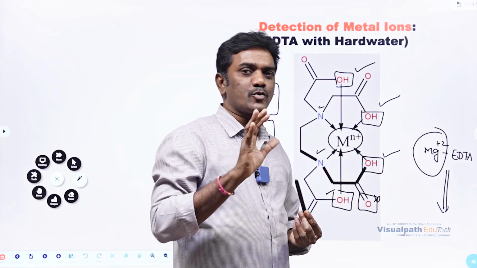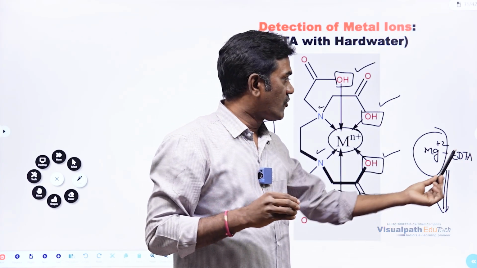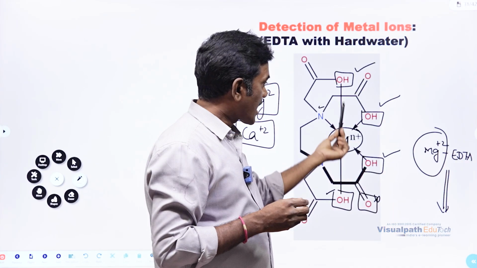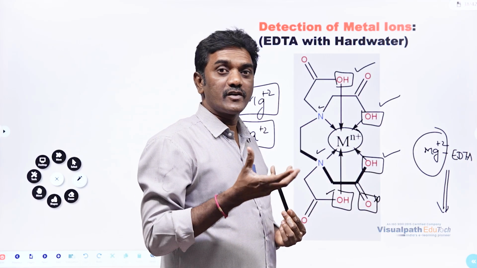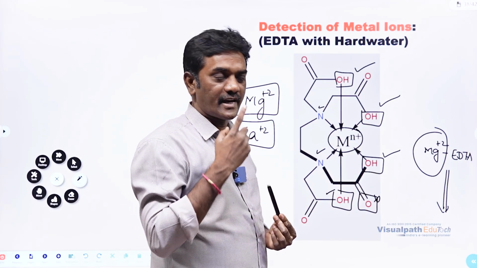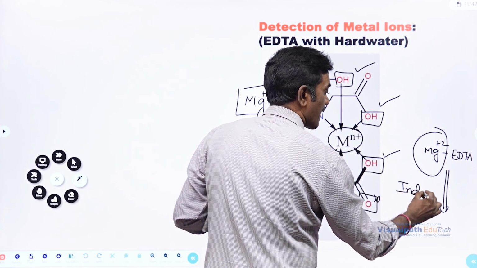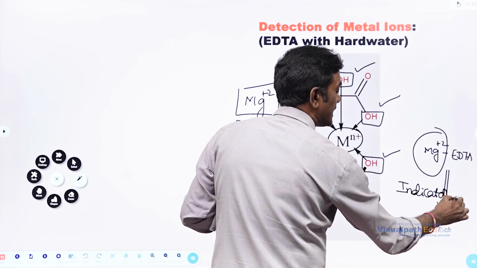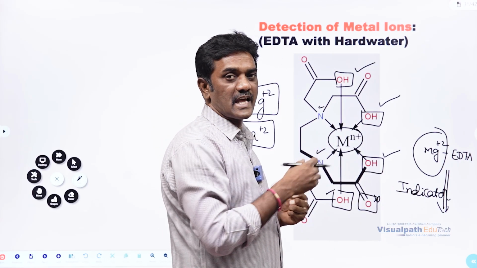Just add EDTA to the water which is containing magnesium ions. Surely it will form a complex. Why? Because it has a capacity to form a complex with the magnesium ions. But we cannot identify the complex formation by using our naked eye. So what to add? We will add some indicator. What is the role of an indicator? The indicator's role is that it will give us a color change when something is happening there.